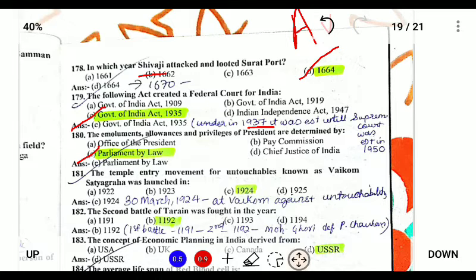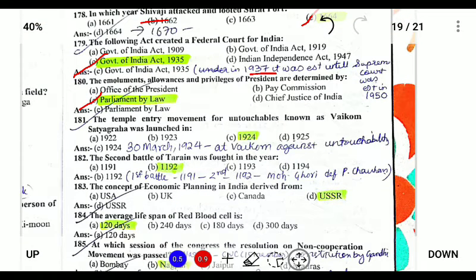India. Next, the temple entry movement for untouchables, known as the Vaikom Satyagraha, was started in 1924. It was started on 30th of March 1924 at Vaikom against untouchability.